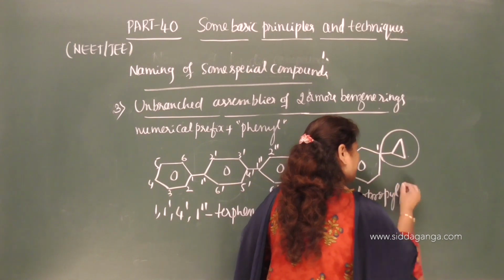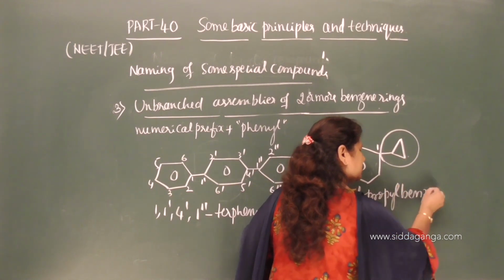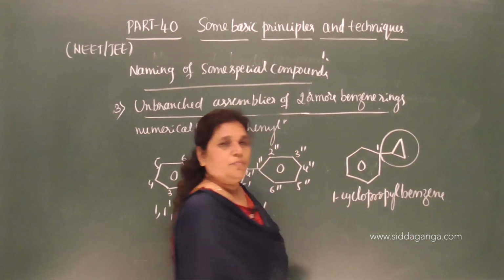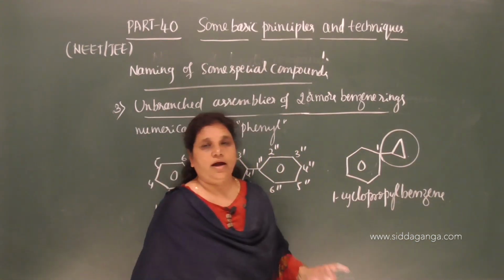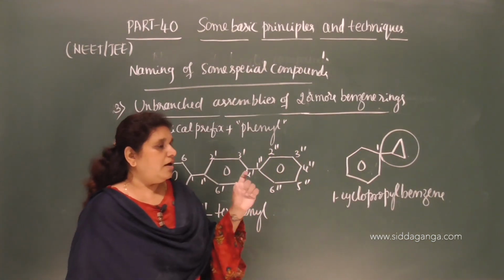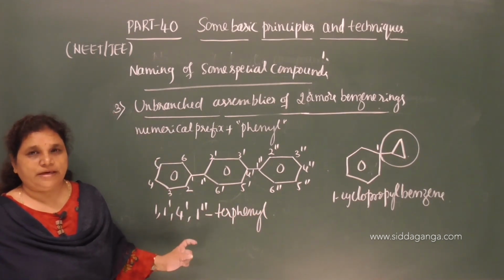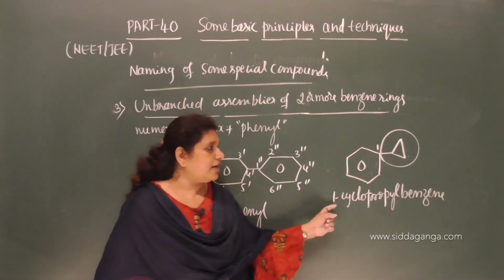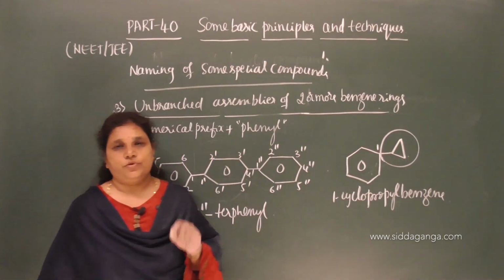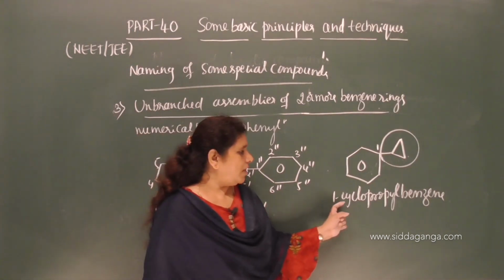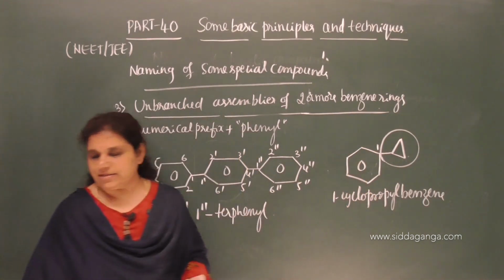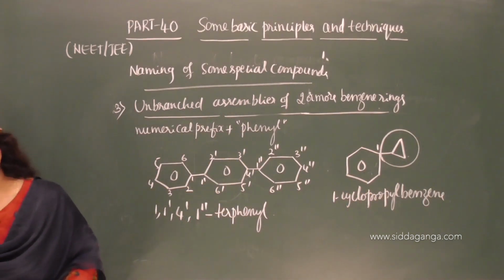Now this becomes a substituent, and the name is 1 cyclopropyl; the root word will be benzene. So, 1 cyclopropylbenzene. Whenever an alicyclic ring is bonded to the aromatic benzene ring, the alicyclic ring is considered as a substituent. Therefore, 1 cyclopropylbenzene. I will give one more example.